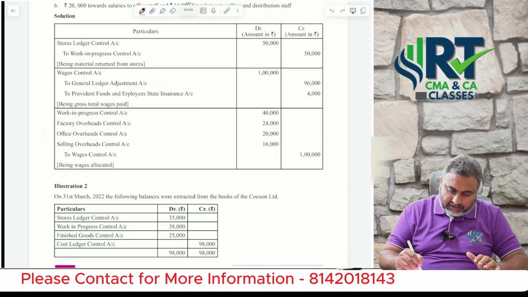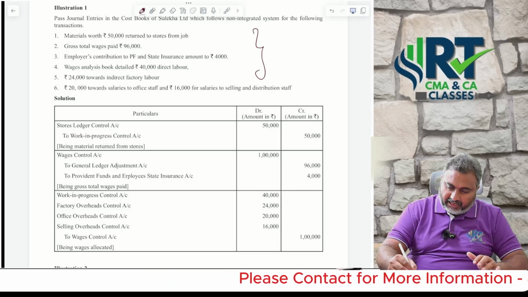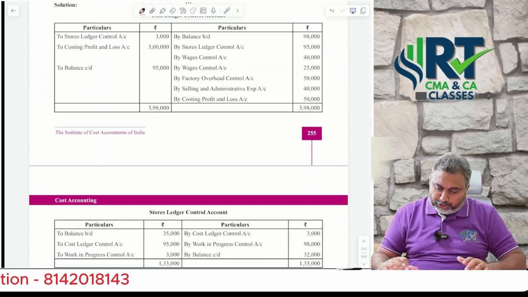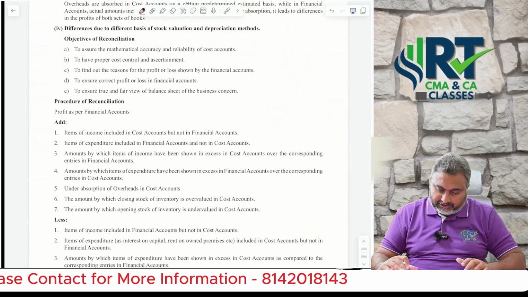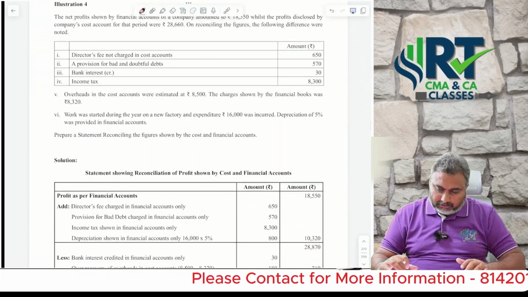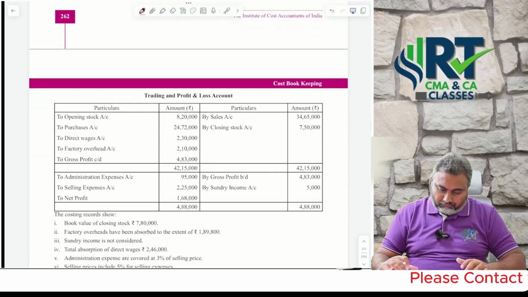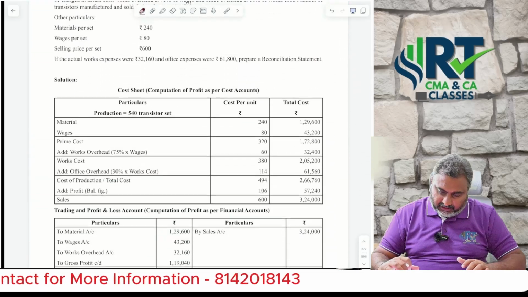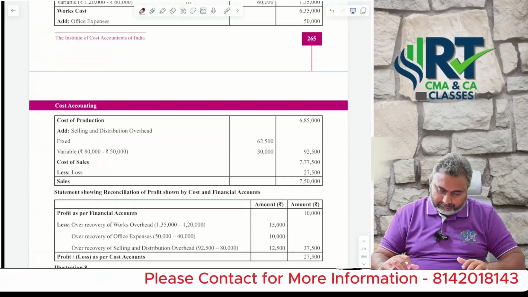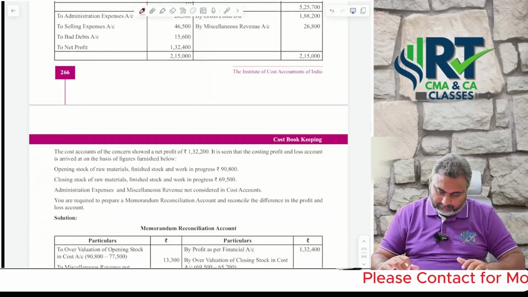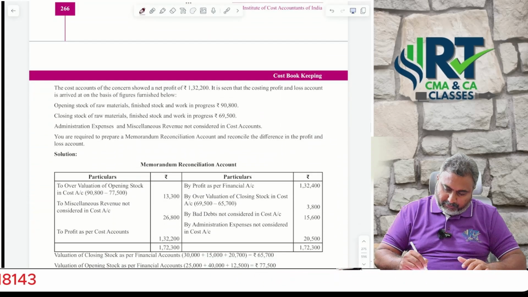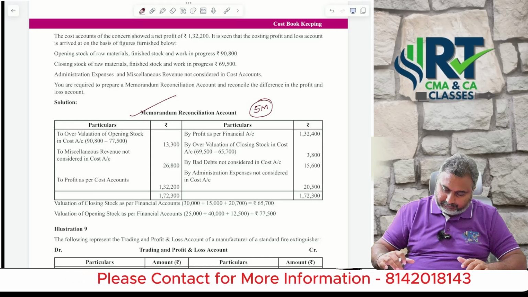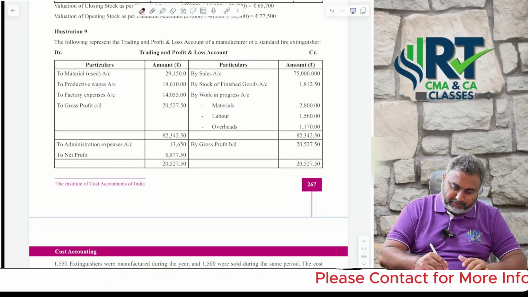These kind of journal entries may be asked even at MCQ level. That's the reason I said. Question number 2, do. Under reconciliation, try to focus on question number 5 as well as do the memorandum reconciliation account also. This may be asked in a 5 marks range question. And illustration number 9.